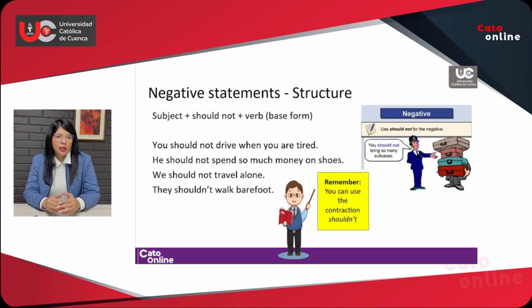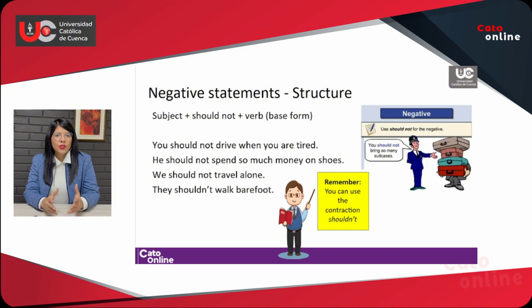Let's take a look at some examples. You can say, you should not drive when you are tired. He should not spend so much money on shoes. We should not travel alone. Or, they shouldn't walk barefoot.